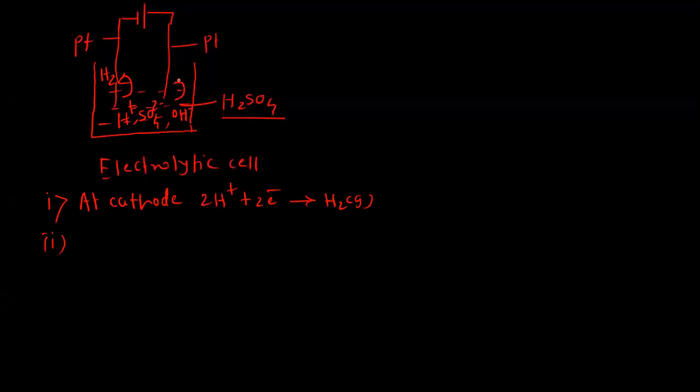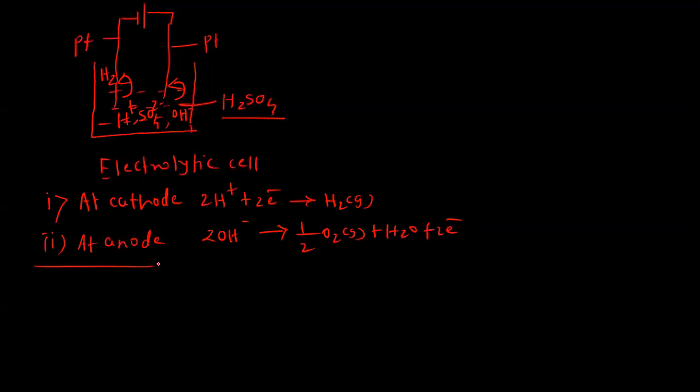The reaction is that two hydroxyl ions give half a molecule of oxygen gas, a water molecule, and two electrons are released. So this reaction takes place at the anode.